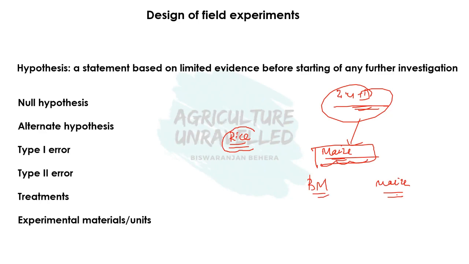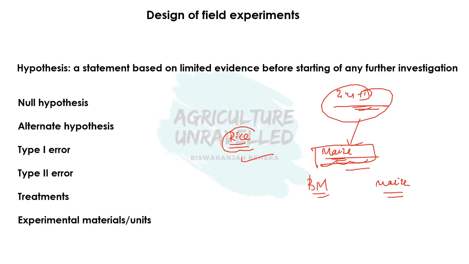Based on our basic knowledge and past experience that brown manuring is successful in rice, we made a hypothesis that brown manuring can be successful in maize. To prove that statement, we have to investigate further and do a field experiment.